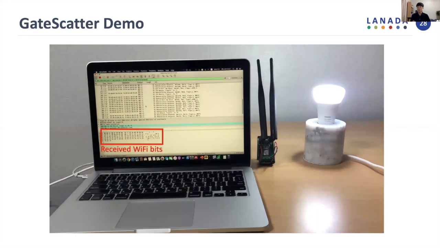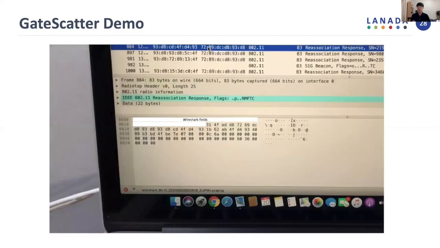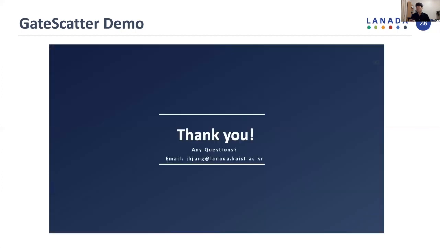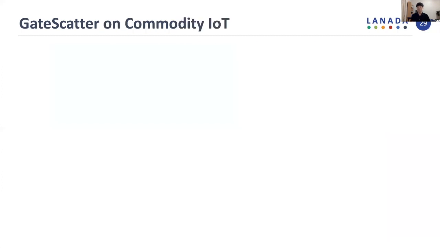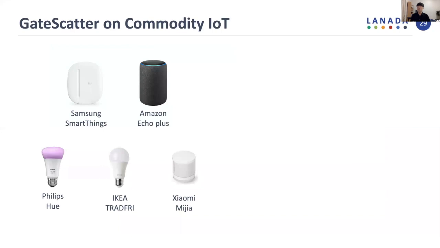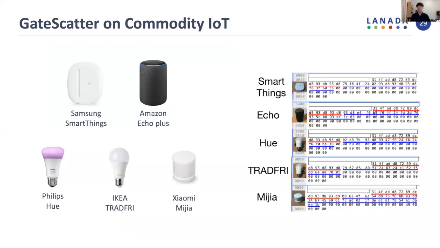And more importantly, we can retrieve the original ZigBee data from the received Wi-Fi bits. That's why it works as a gateway. Not only that smart bulb, we also tried many other commodity IoT devices, and as you can see, GateScatter is applied to various commodity systems as a gateway.